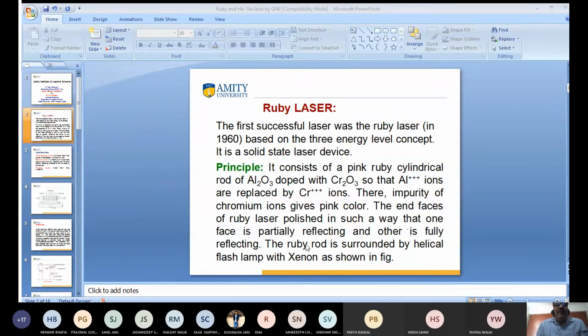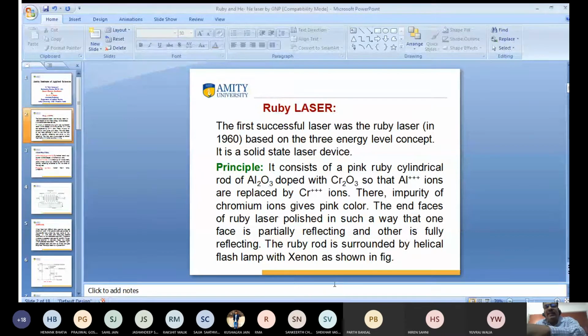The end faces of the ruby rod are polished in such a way that one face is partially reflecting and the other is fully reflecting. One side has a partial silver coating and the other a full silver coating, so that the emission of photons, of light, takes place. The ruby rod, the pink ruby cylindrical rod, is a mixture of aluminum oxide and chromium oxide. This ruby rod is surrounded by a helical xenon flash lamp.